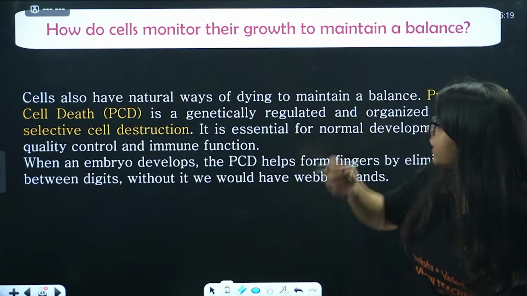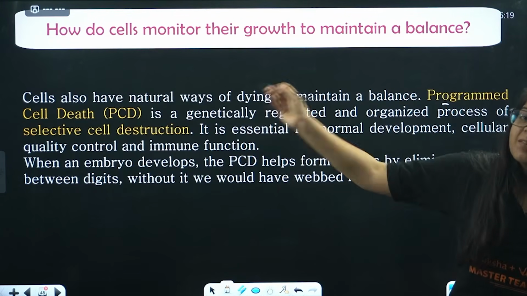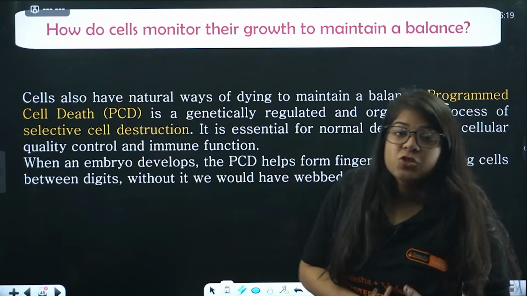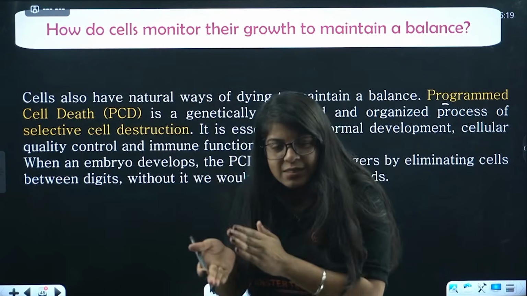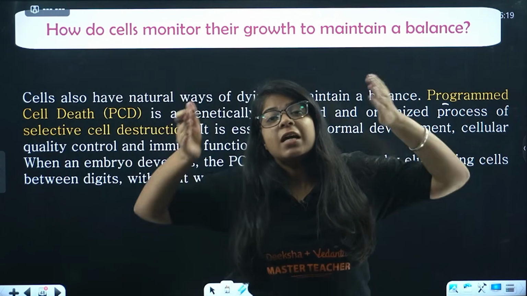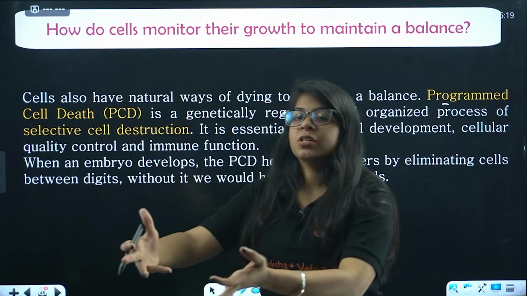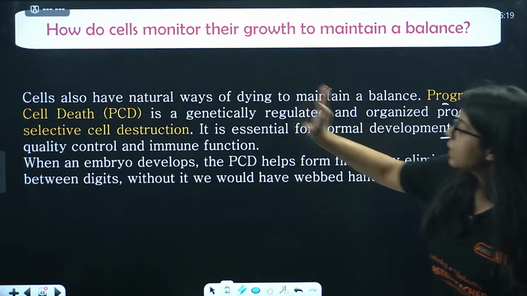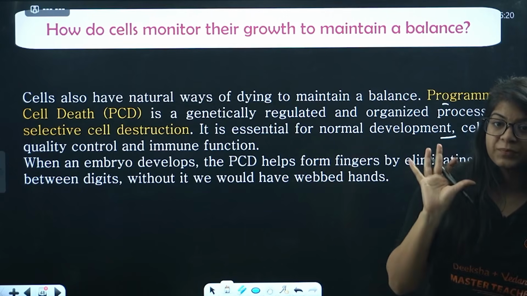This is a genetically regulated and organized process, selective cell destruction. The bad cells are destroyed by selecting them particularly; we have to destroy only the dead cells, not the perfectly working cells. That is called selective cell destruction, right? It is essential for normal development, cellular quality control and immune function, right?